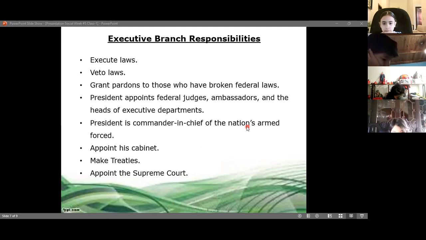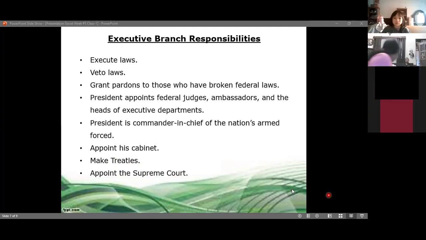As we saw in the previous picture, on the previous slide, the different armed forces. Appoint his cabinet, make treaties. He is going to make treaties with other countries. That's why when there is a celebration of a new governor, a new president in another country, they go and visit the new president because maybe they can make a treaty with that country. They're going to talk about business things. Appoint the Supreme Court also.